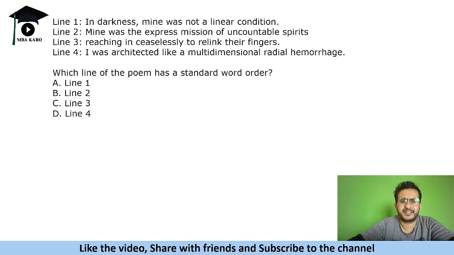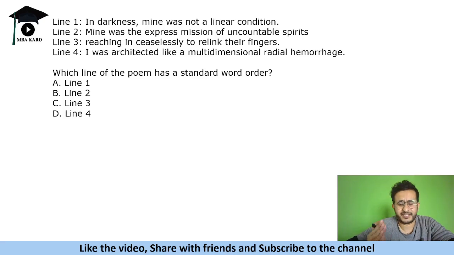Let us see another example. In darkness, mind was not a linear condition. Mind was the express mission of uncountable spirits, reaching in ceaselessly to rethink their fingers. I was architected like a multidimensional radial hemorrhage. Okay. Now, if you read these lines, in darkness, mind was not a linear condition.